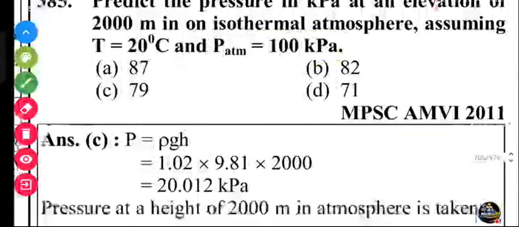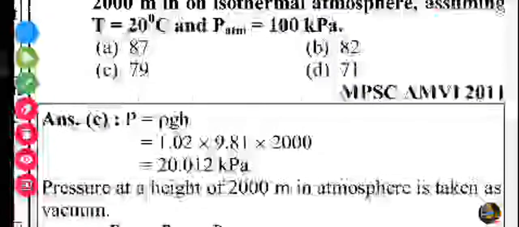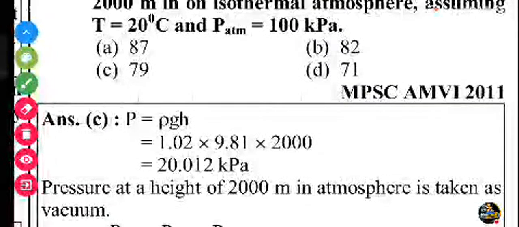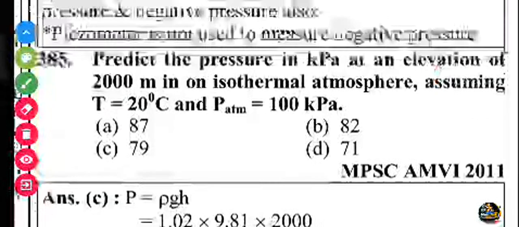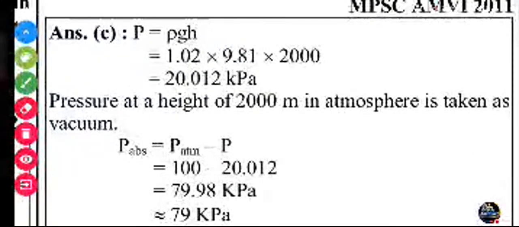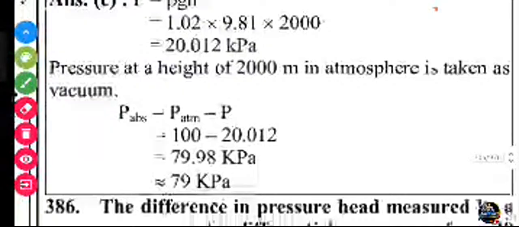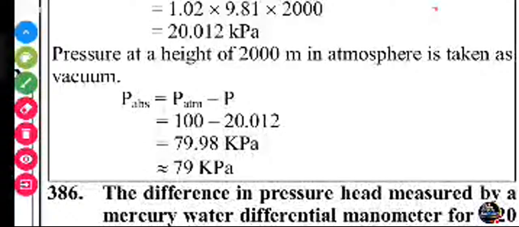So you solve the P equals rho g h equation, and you get the pressure 20.012 kilopascal. This pressure is the gauge pressure, so I find the absolute pressure. Absolute pressure equals atmospheric pressure minus gauge pressure. So 100 minus 20.012 is 79.98 kilopascal, or 79 kilopascal.